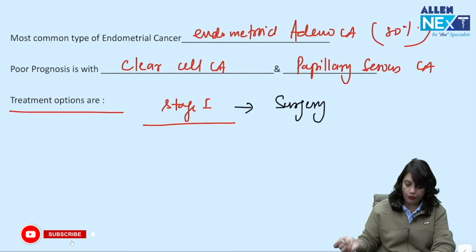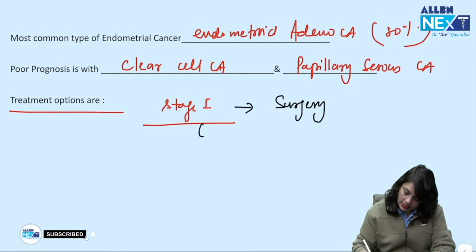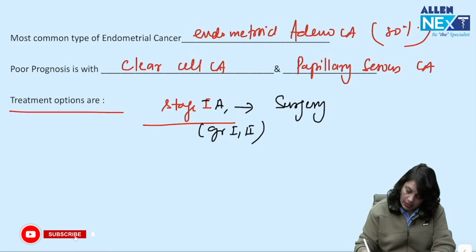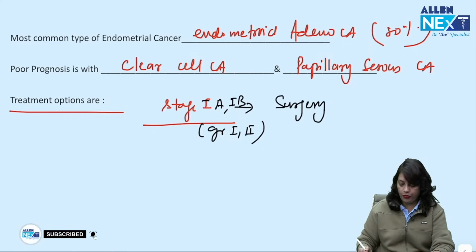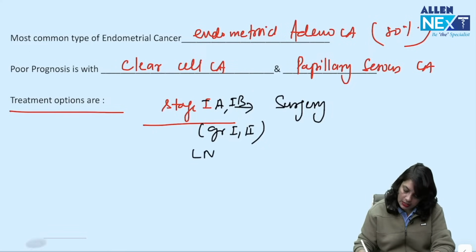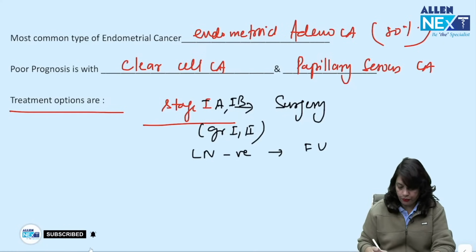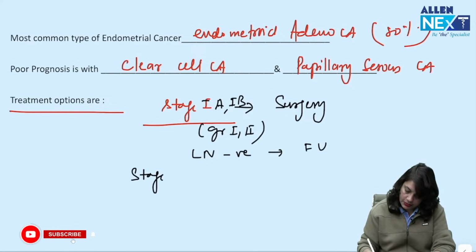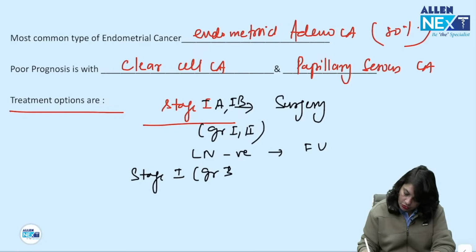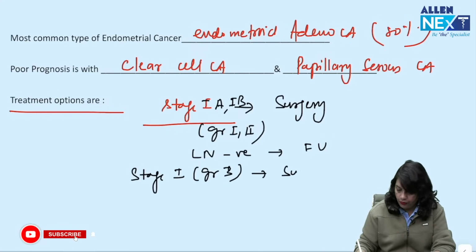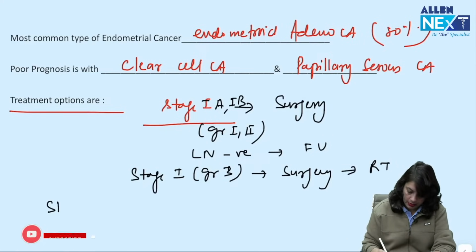If unfit, you go for radiotherapy. So, if it is grade 1 and 2, stage 1A and 1B, you go for surgery. If lymph nodes are negative, you just do the follow-up. In cases of stage 1, grade 3, you go for surgery followed by radiotherapy.